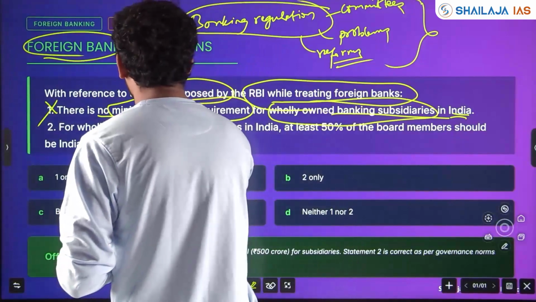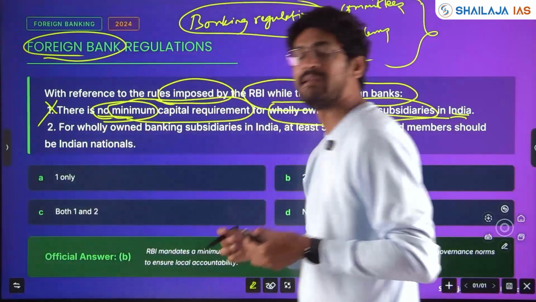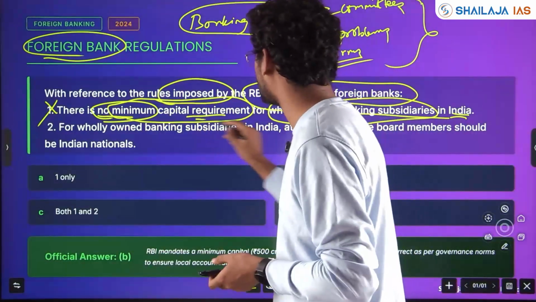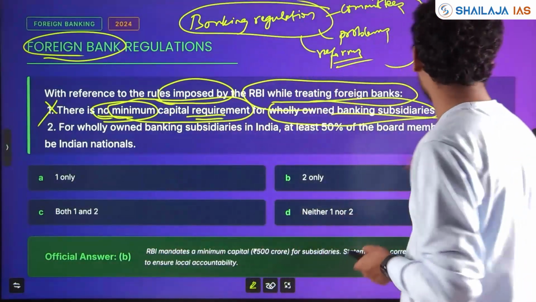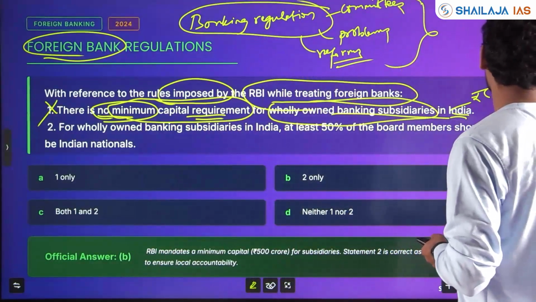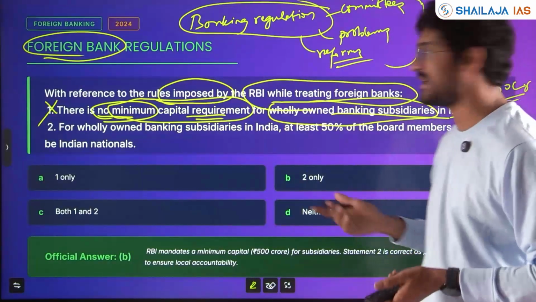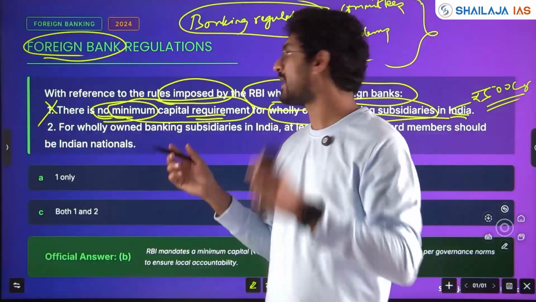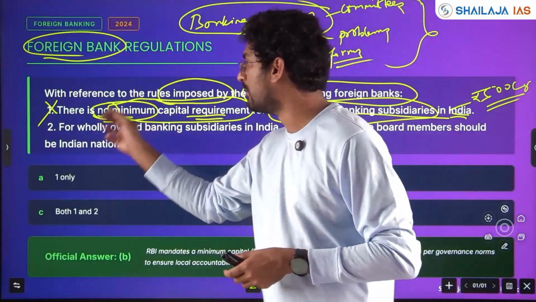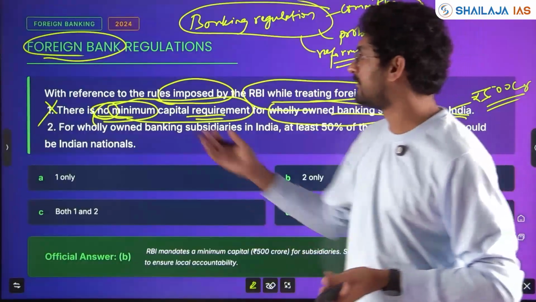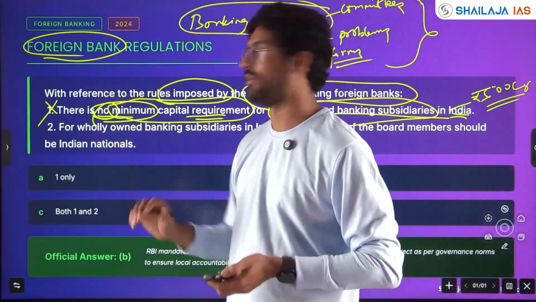See? Logically also it doesn't make sense. If it is a bank, there should be a minimum capital requirement for the bank to be established in India. It is 500 crores here, as per RBI guidelines. It might keep changing, that's why they won't quote an exact number, but see, there is a minimum capital requirement. Capital is the base for any bank to operate, right? So statement 1 is wrong.